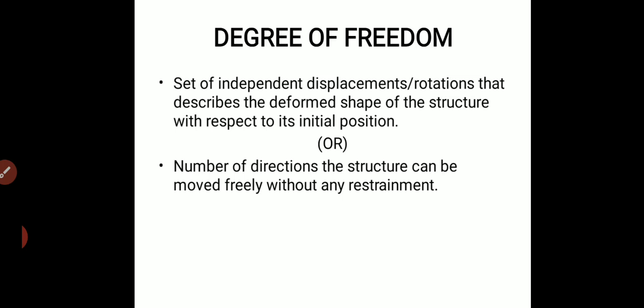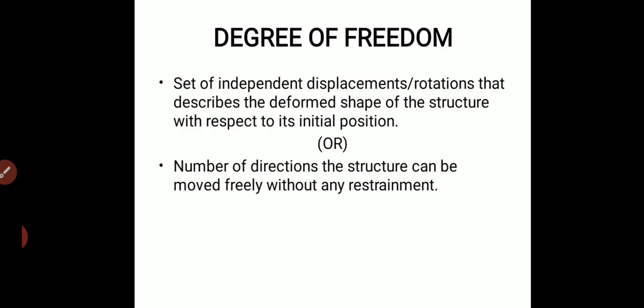So for this I just take an example. I just consider a practical example, such as a train which is moving freely on a rail. This means that the train can be operated freely only in the direction where the rail is, right?